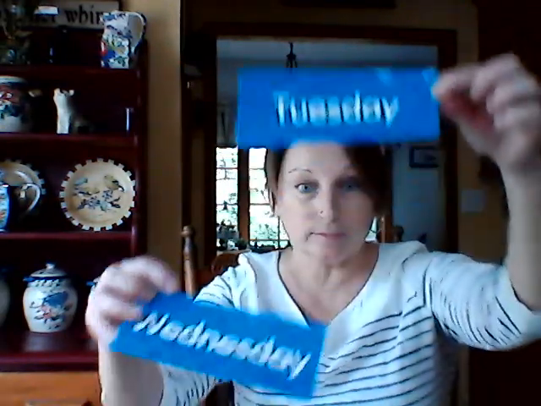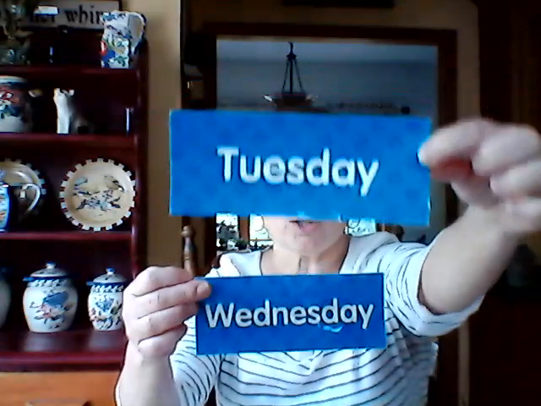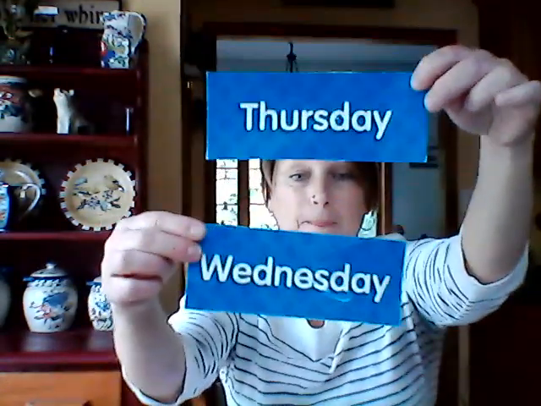So looking at your calendar, what was yesterday? Yesterday was Tuesday. Very good. And if yesterday was Tuesday, what's today? Today is Wednesday, and tomorrow will be Thursday. So yesterday was Tuesday the 19th, today is Wednesday the 20th, and tomorrow will be Thursday the 21st of May, 2020.